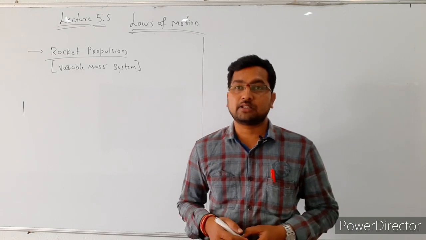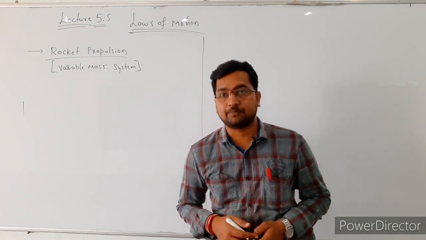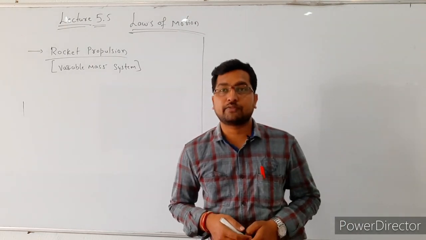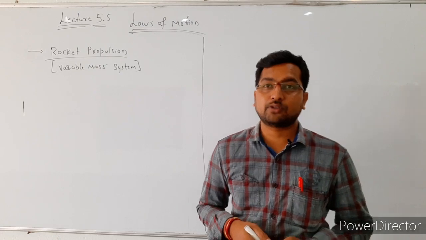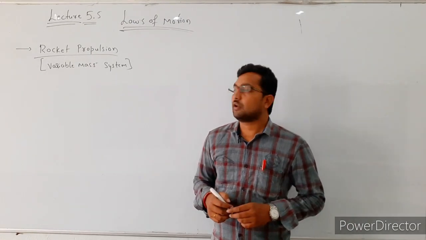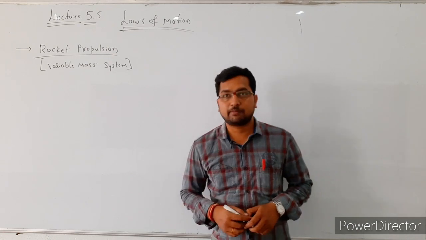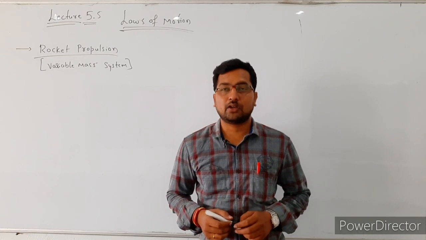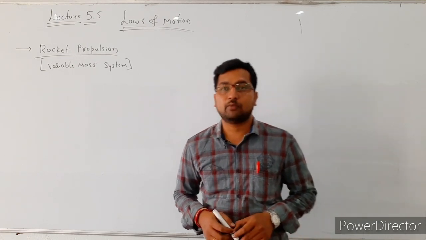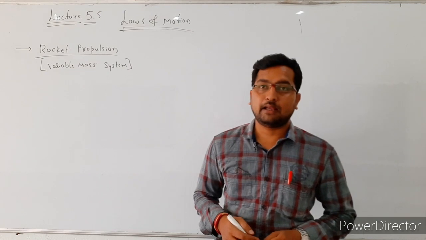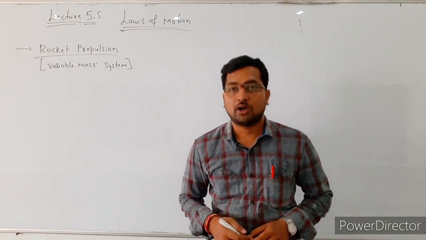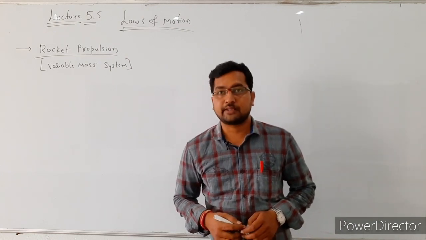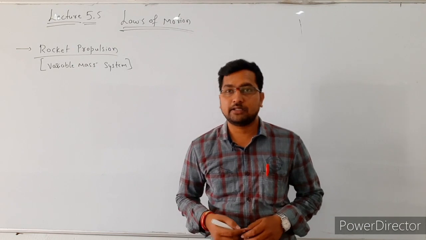Next, its applications. The first application is the recoiling of a gun, the second application is the explosion of a bomb, and another application of the law of conservation of linear momentum is rocket propulsion. It works on two basic principles: the first one is the law of conservation of linear momentum, and the second one is Newton's third law. In an examination, they may ask for 1 mark on which principles rocket propulsion works.